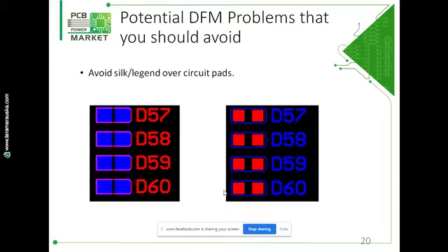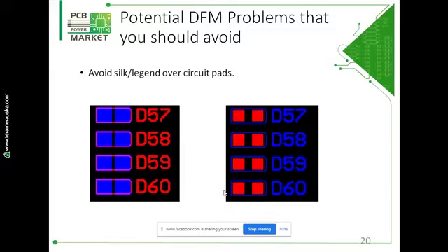In the right side image you can see the silkscreen is overlapped on the pads. So in the CAM processing it will be completely clipped, and during assembly your assembler can find difficulty where the diodes are getting connected.